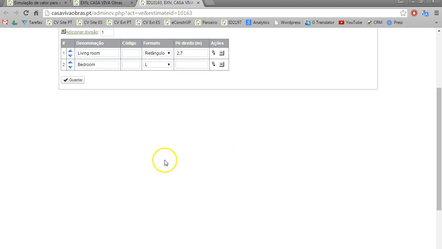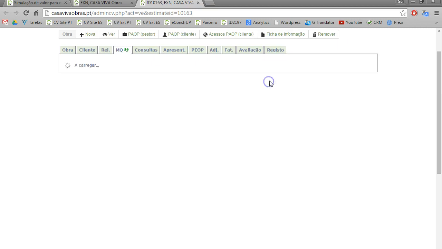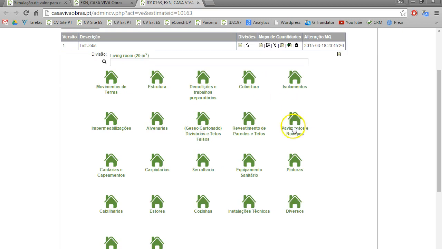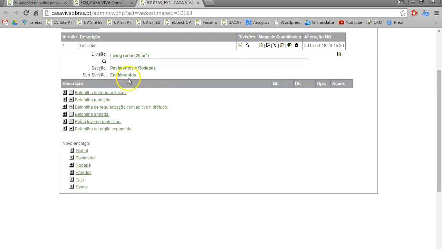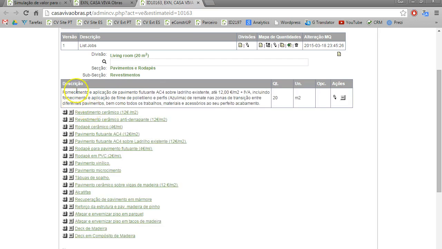Okay, here we go. And now I'm going to set jobs inside of each one of these divisions. So let's suppose the client asks us to put a new floor over the existing one. So with 3 clicks I can get it. It's like here, floor with resistant AC4 above the existing one. So here we have all the description of the work. It automatically measures. So the living room was 5 by 4, and it automatically does it.